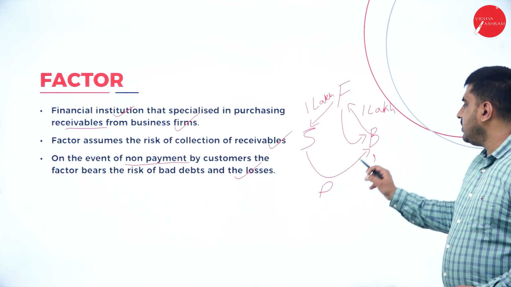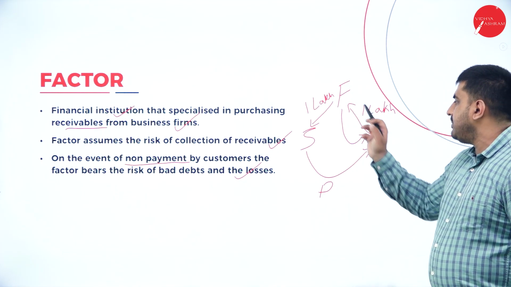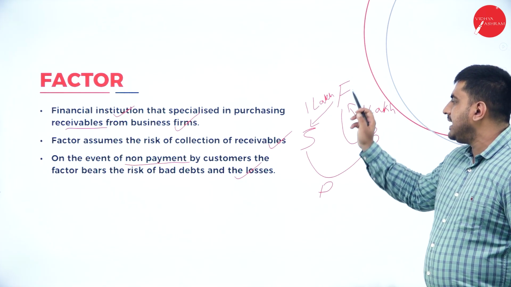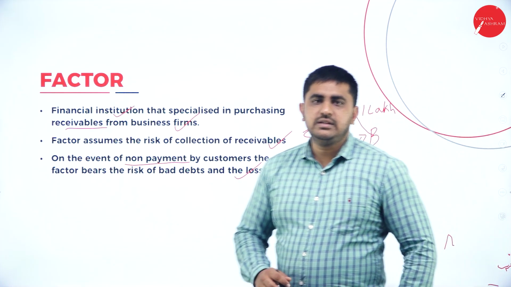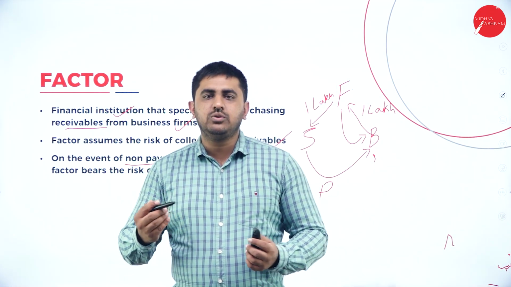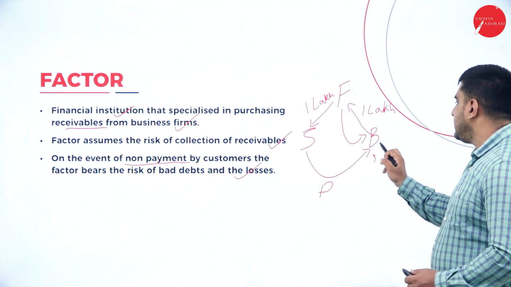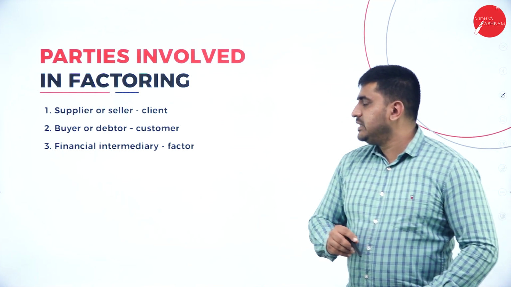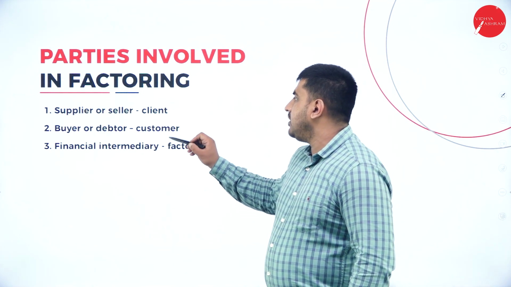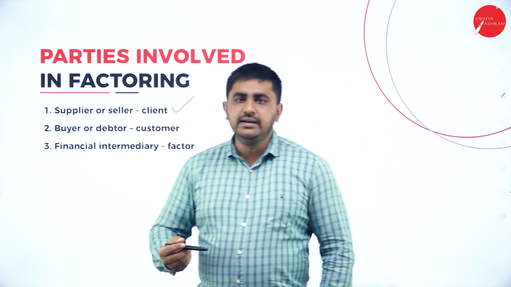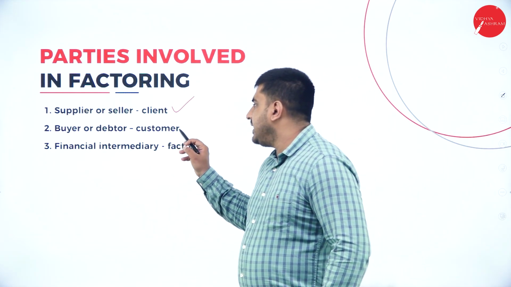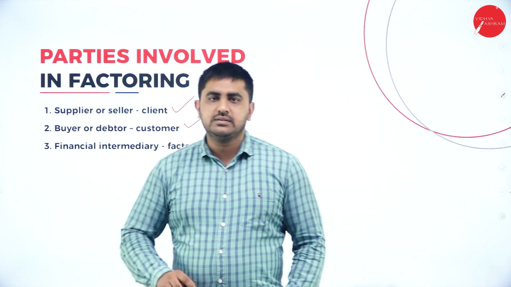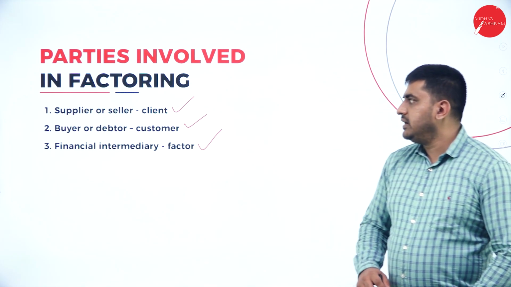So the seller has sold goods to the buyer. The buyer will not make payment to the factor. He will just send one invoice. After getting the invoice, the factor will make payment to the seller. Now it is the responsibility of the factor to get the money back from the buyer within a specified time. This is called factoring. Parties involved in factoring are suppliers or sellers, that is the client. Next, buyers or debtors, that is the customers. And the financial intermediary, that is the factor.